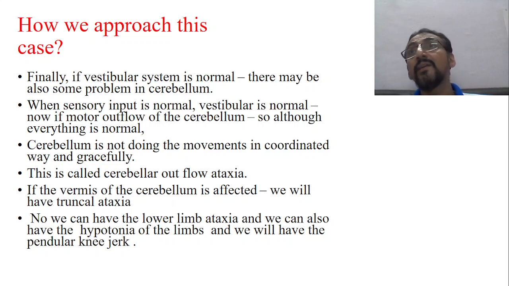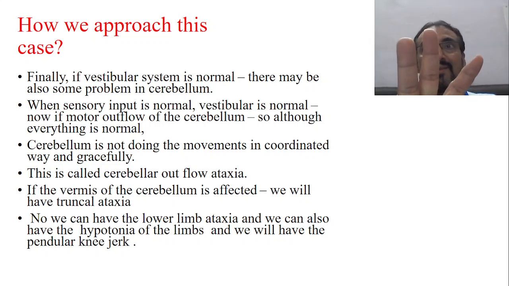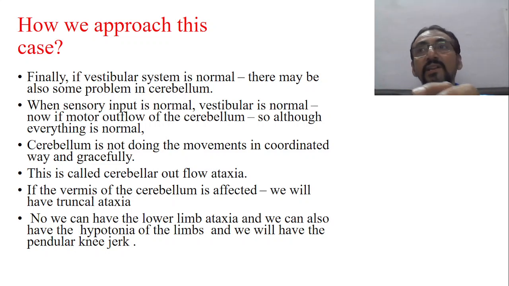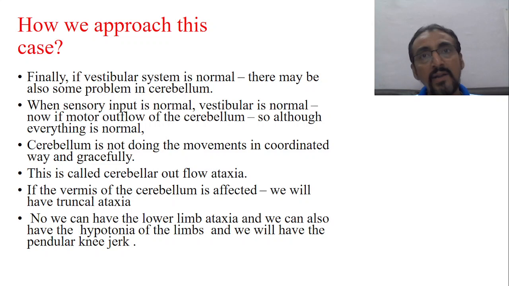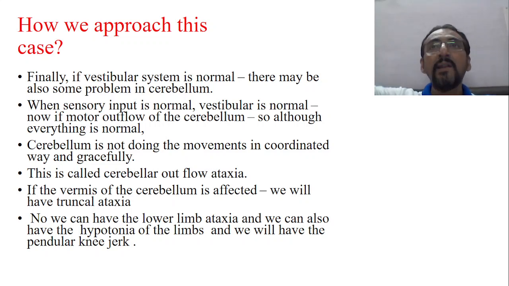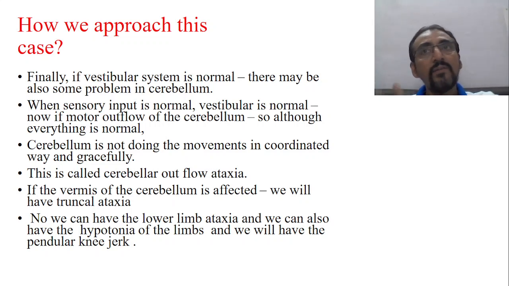So what this particular slide is telling is that the input given to the cerebellum is normal. The portion of the cerebellum which receives the input of these different sensations, proprioceptive and dorsal root, everything is normal. But there is some problem when these inputs are going out. It has to enter the cerebellum, and from the cerebellum it has to go out. After going out, it has to get into the vestibular system, then into the midbrain, then into the cerebrum. So this is the way that it has to go.